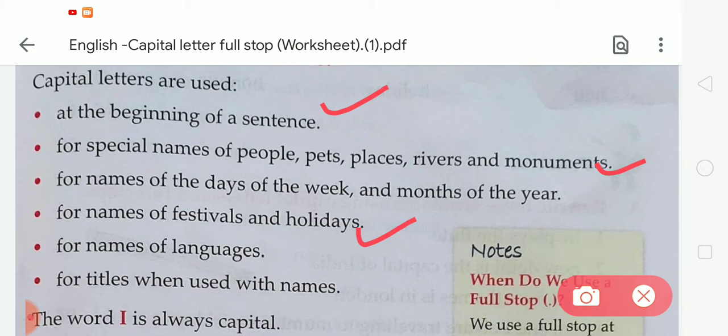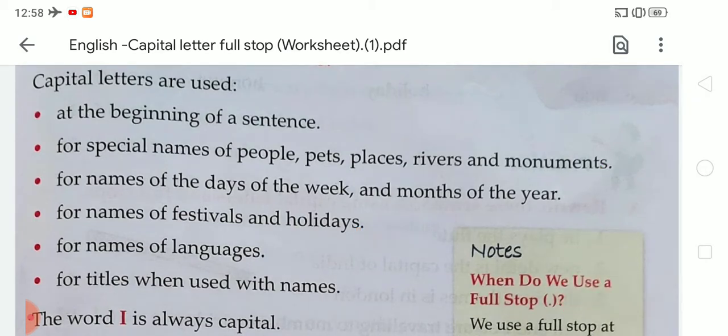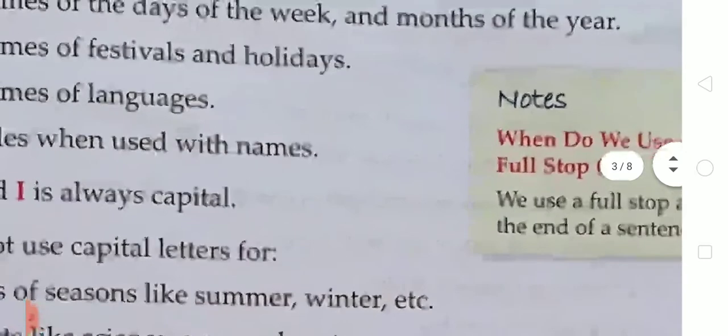After that, for titles when used with names, we have to write a capital letter with the title we use with our name, and we write the first letter of our surname in capital. Students, here are the notes for you.